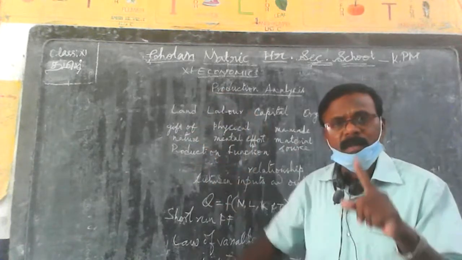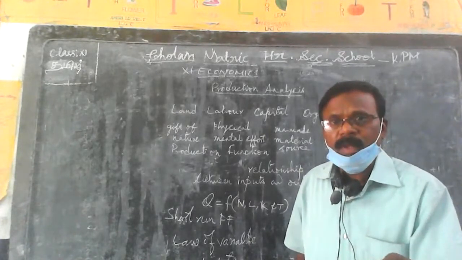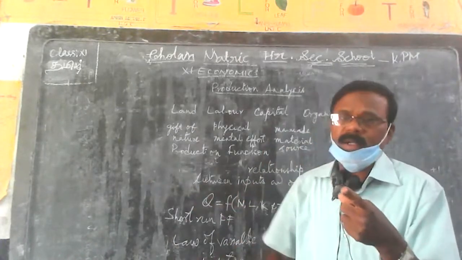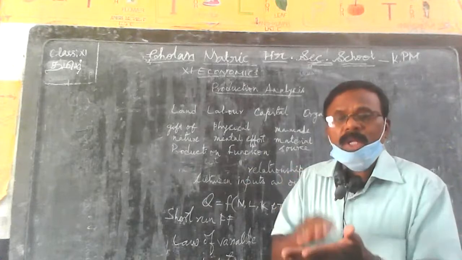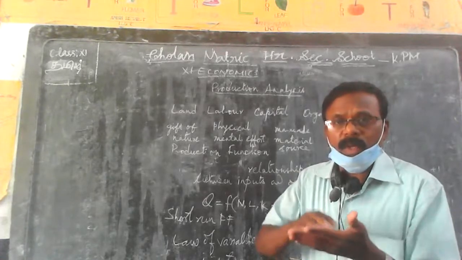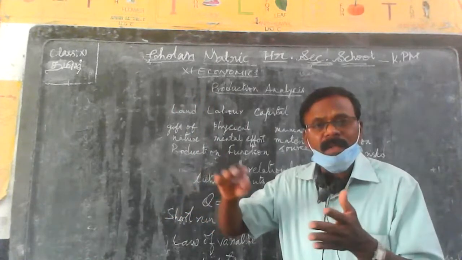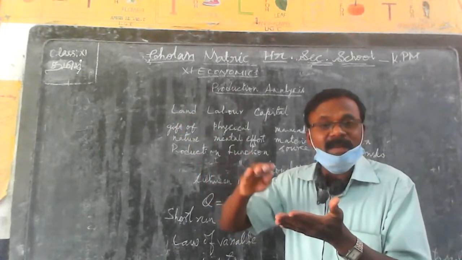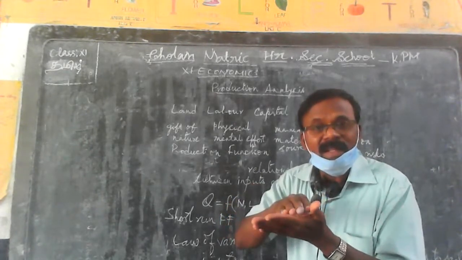When this variable factor and the fixed factors are involved in production, the total output will increase at an increasing rate, then become constant, and finally decline.